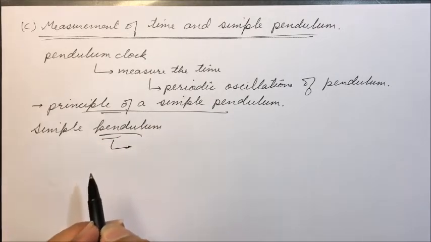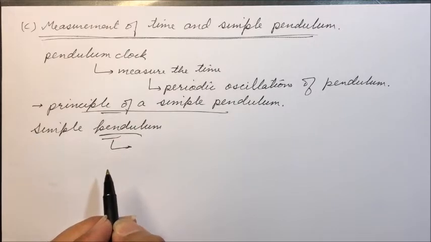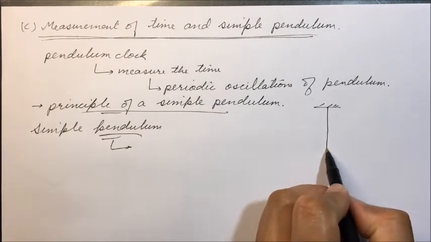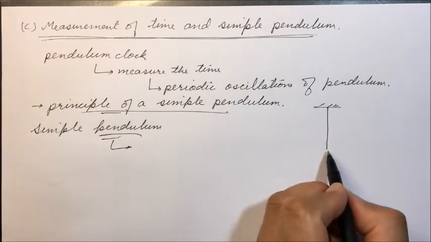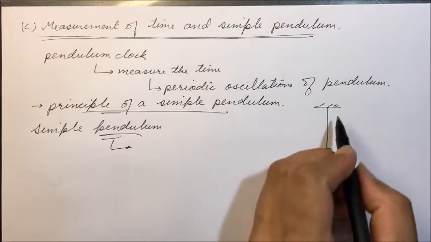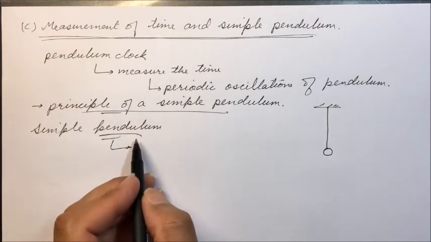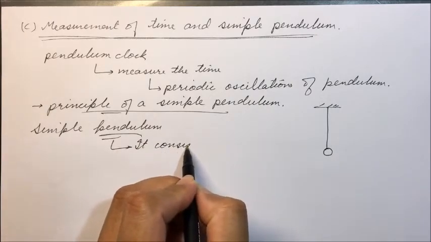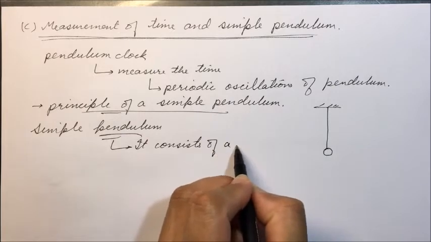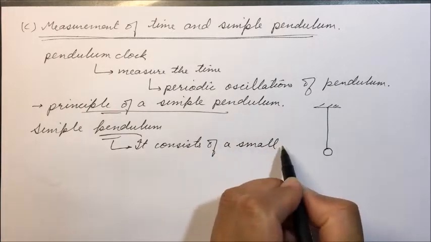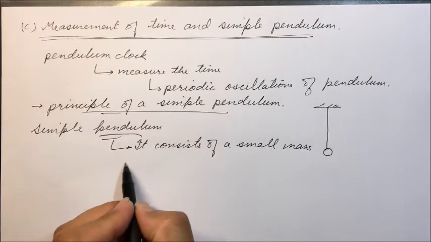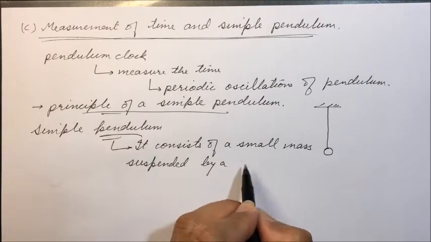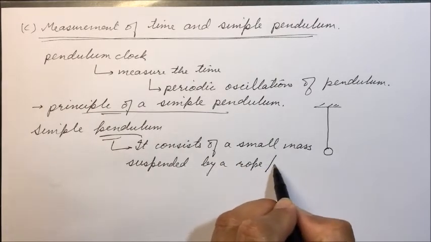It consists of a small mass suspended by a rope. So here we have the rigid support. This is a string, a rope or string we call, and a small mass is there. This is simple pendulum. So simple pendulum, we can define it as it consists of a small mass suspended by a rope, or we can call it a string.